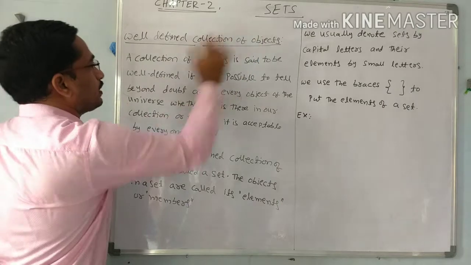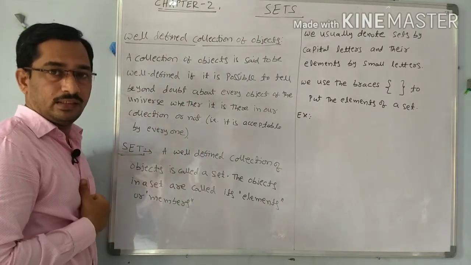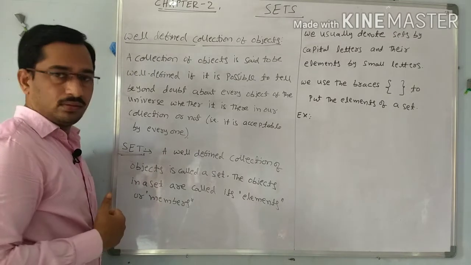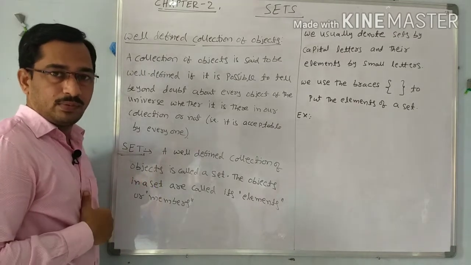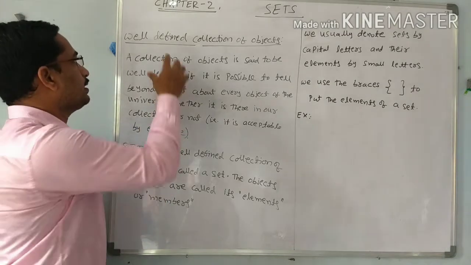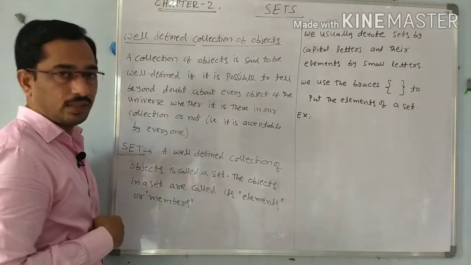Well defined collection of objects. So what is the well defined collection? From the previous 6 examples, we observe that the first 3 examples are acceptable by everyone. See here the definition of a well defined collection of objects.